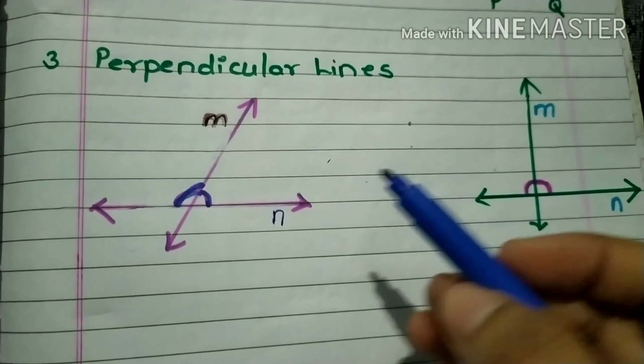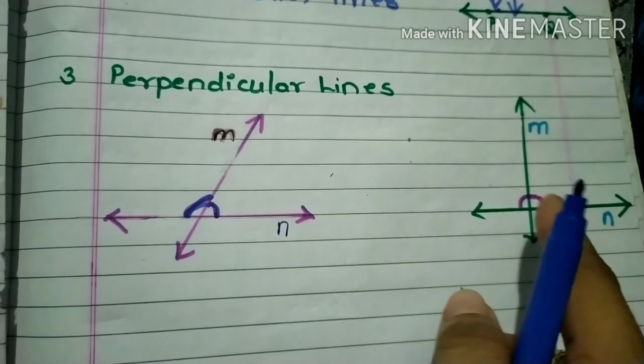Okay, so you can see here the difference between these two figures.